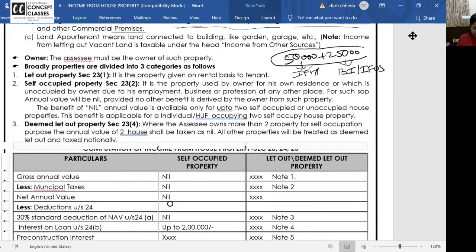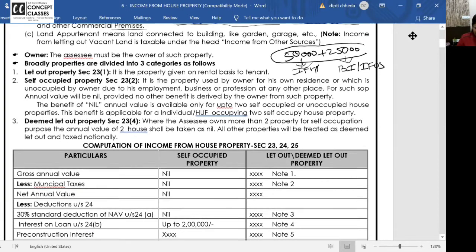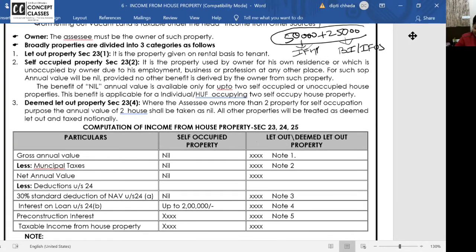Okay. Now listen, all of you. The types of properties can be divided into 3 categories. First is let out property. I have given the property actually on rent. To let, you've seen the board, no? Residential properties, commercial properties come here. Deemed let out property will come here, and self-occupied.